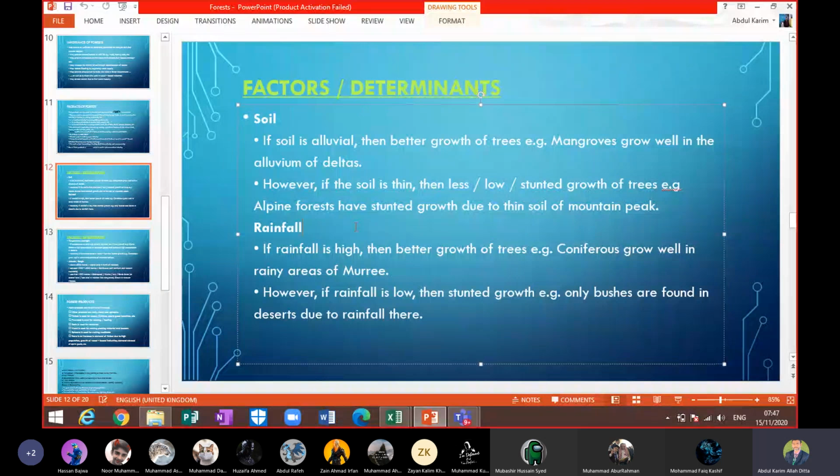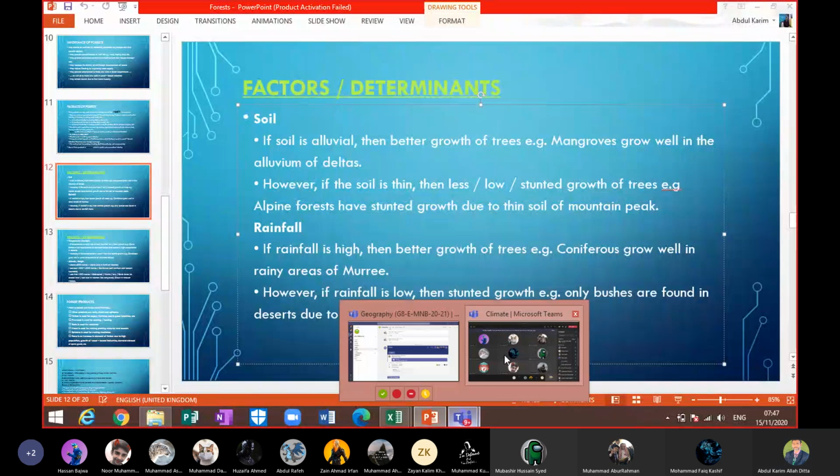It means that where the river Indus deposits more alluvium and sediments, in that part of the delta you will find more mangrove trees than if you go a little farther away from the delta, where alluvium is not deposited, and you will find less growth of trees. However, if soil is thin, then there is low or stunted growth of trees. For example, alpine forests have stunted growth due to the thin soil of mountain peaks.